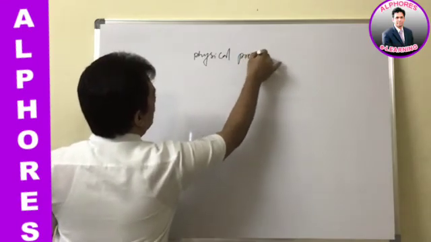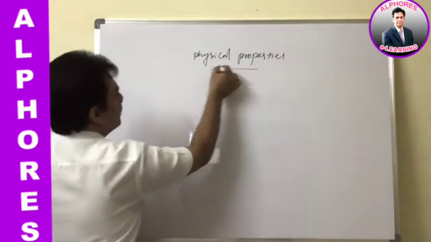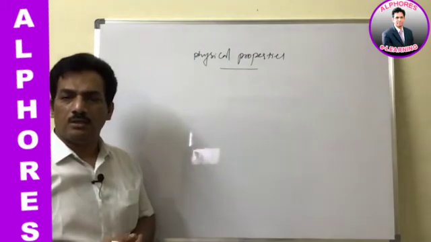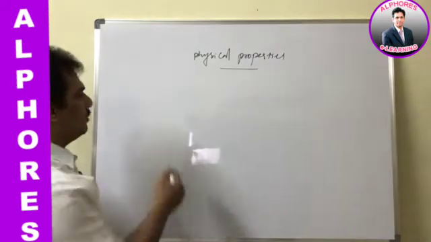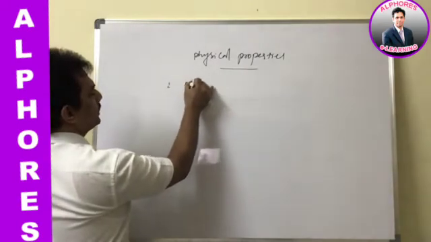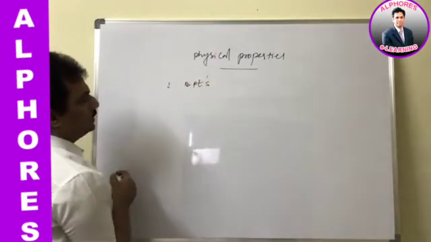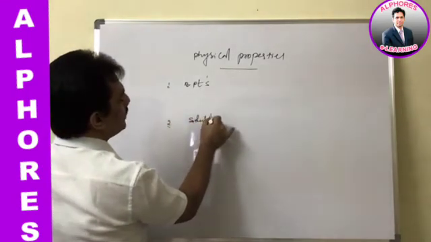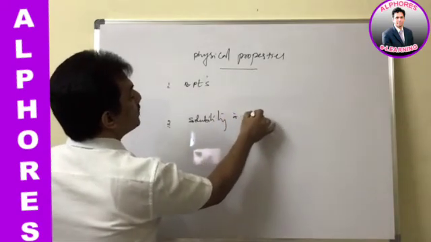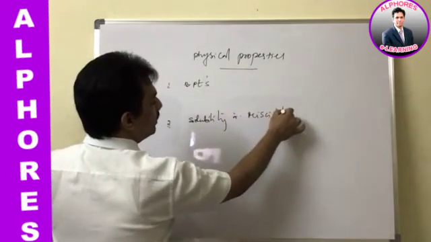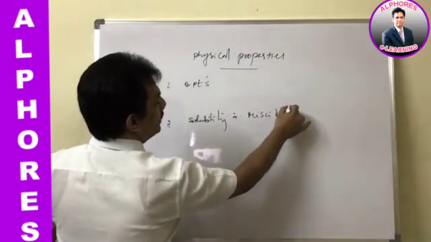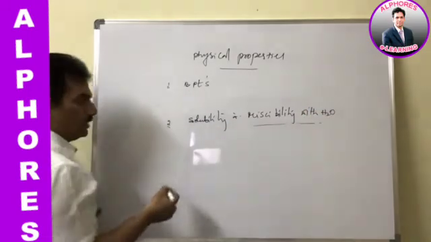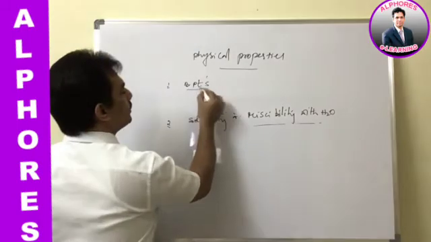And first, in ethers, even the physical properties have some priority, that is importance. Let me discuss only the physical properties that are of importance in competitive exams. One is the boiling points of ethers in comparison, and the next one is the solubility. Instead of solubility, we can also simply say miscibility with water. These two are finding some priority or importance. Okay, first let us discuss the boiling point.